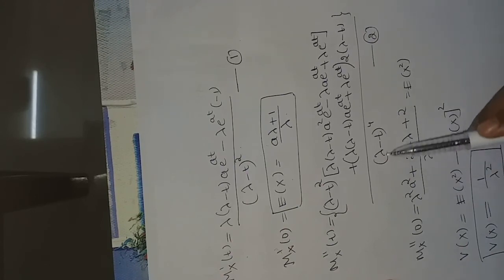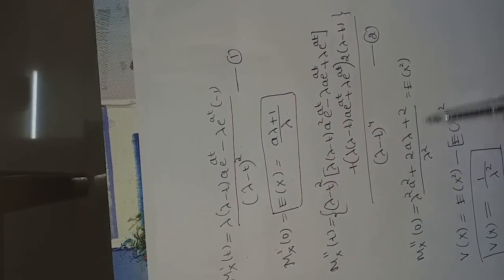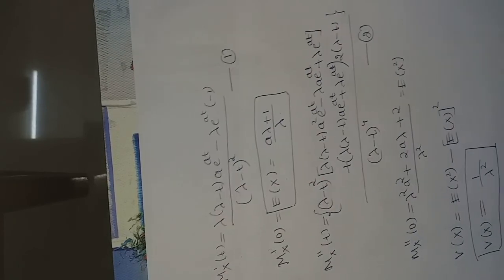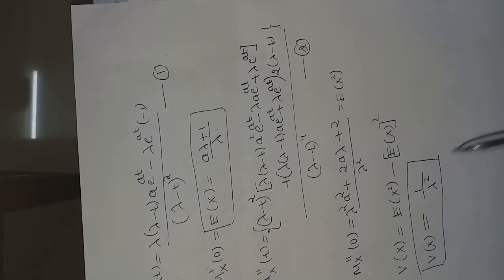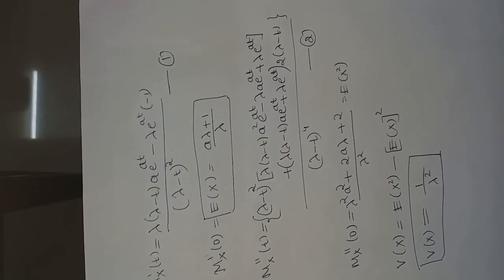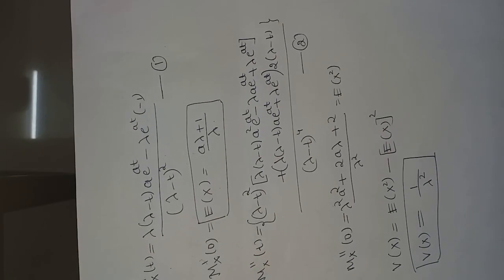Then putting t equal to 0 on both sides of equation 2, we get mx double dash of 0 as lambda square a square plus 2a lambda plus 2 divided by lambda square, which is expectation of x square. Hence the variance of x is e of x square minus e of x whole square, that is 1 upon lambda square. So this completes the whole moment generating function topic.